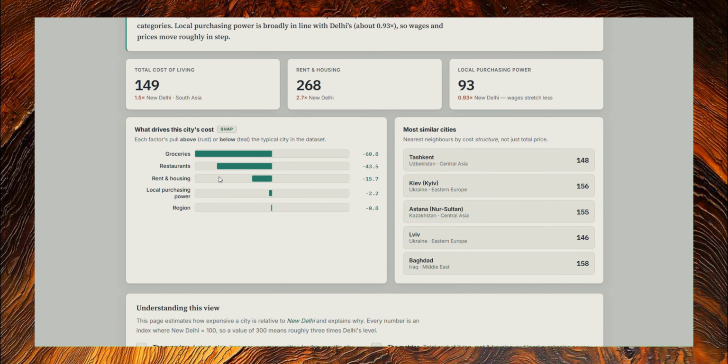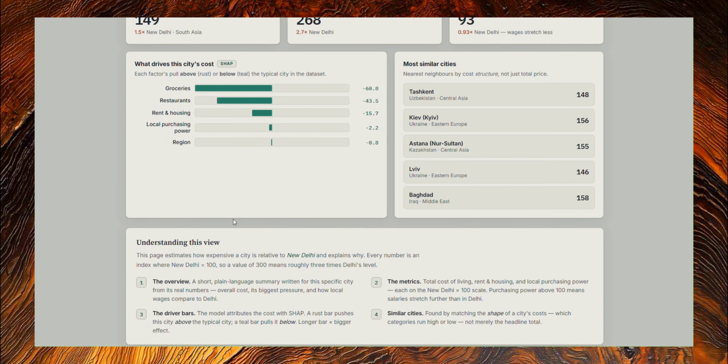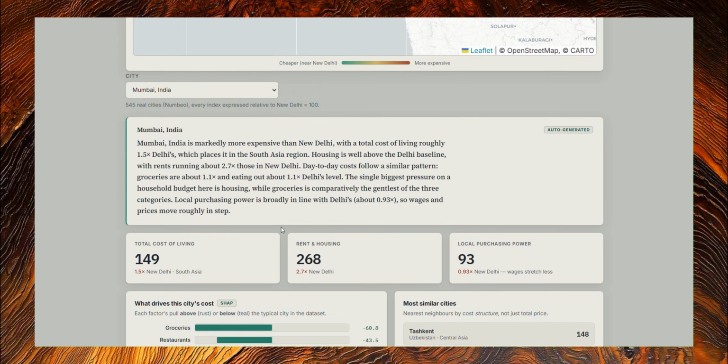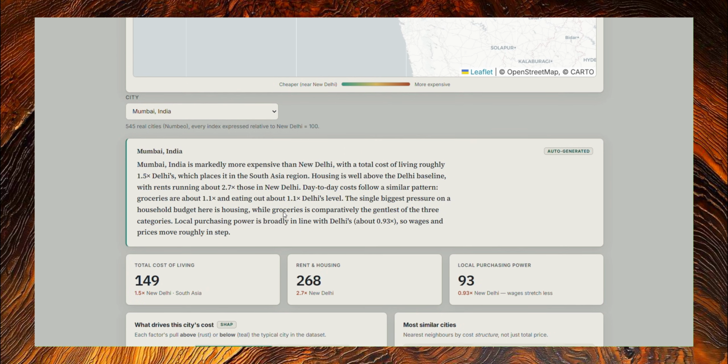and the rent and housing is 2.7 times that of Delhi. Now, here we have the SHAP comparison, which we have laid down through the game theory approach. Actually, this is a way through which machine learning model outputs are being compared when it comes to projects like these. Not getting really deep into it, there's a part here where you can see a rough comparison between both the cities where a little bit of conclusion has been derived.